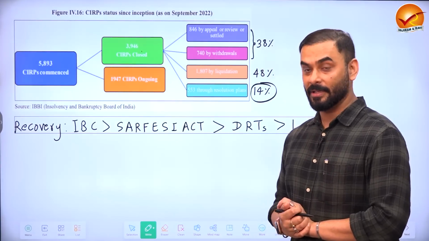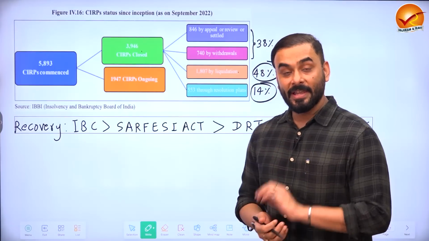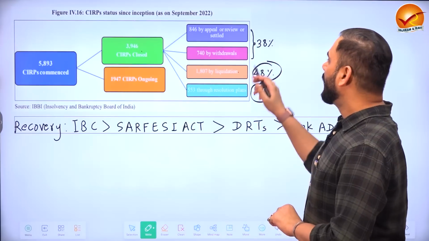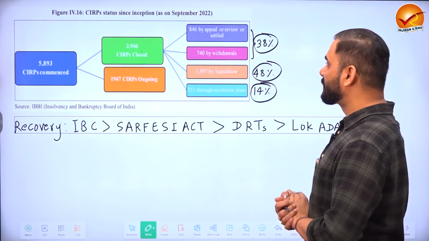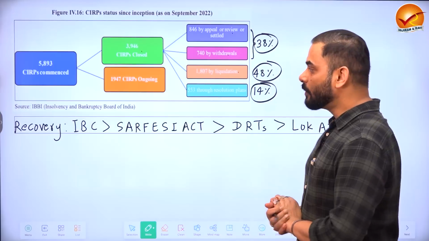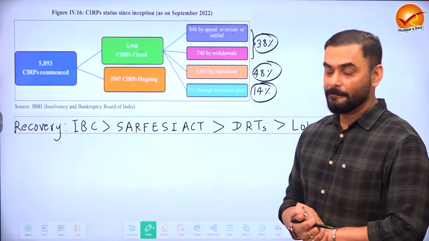They saved the company. In 48% of the cases, the company was sold, and here the haircut was very small, which means it's a good thing. And in roughly 38% of the cases, it was sent for review or the cases were withdrawn. That was also solved. So it's good progress, they are saying.